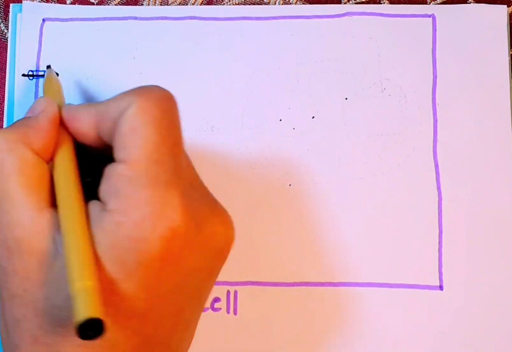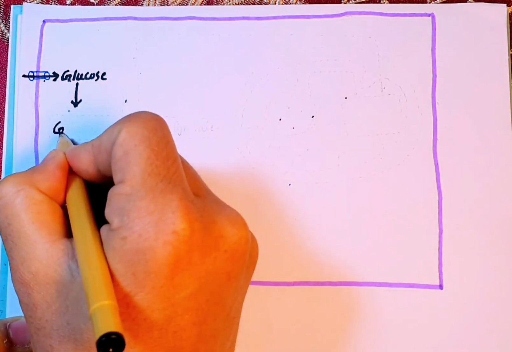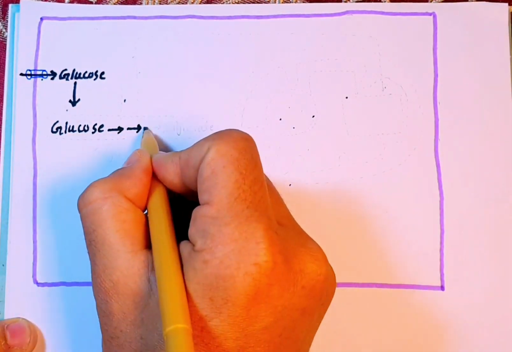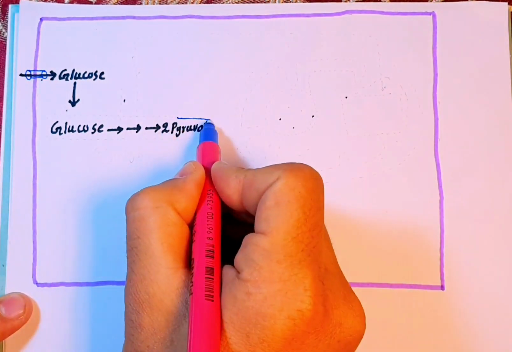We will discuss in this video about glycolysis. When glucose enters cells, it undergoes some steps and changes into two molecules of pyruvate. This changing of glucose to two molecules of pyruvate is called glycolysis.